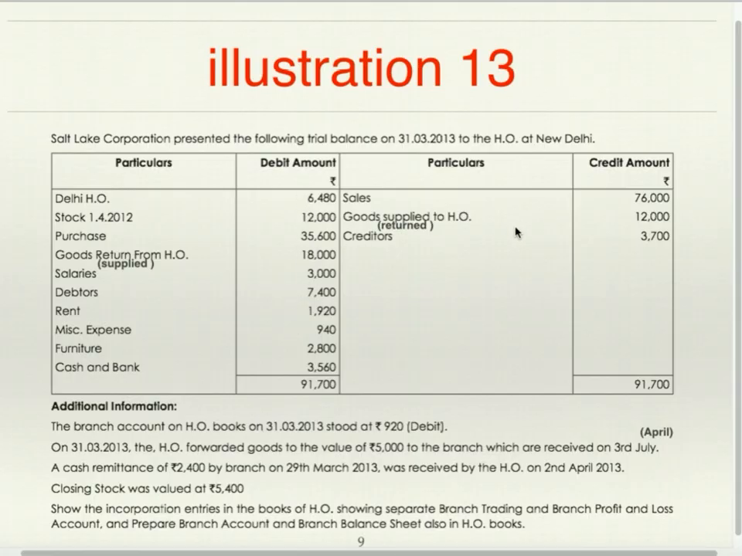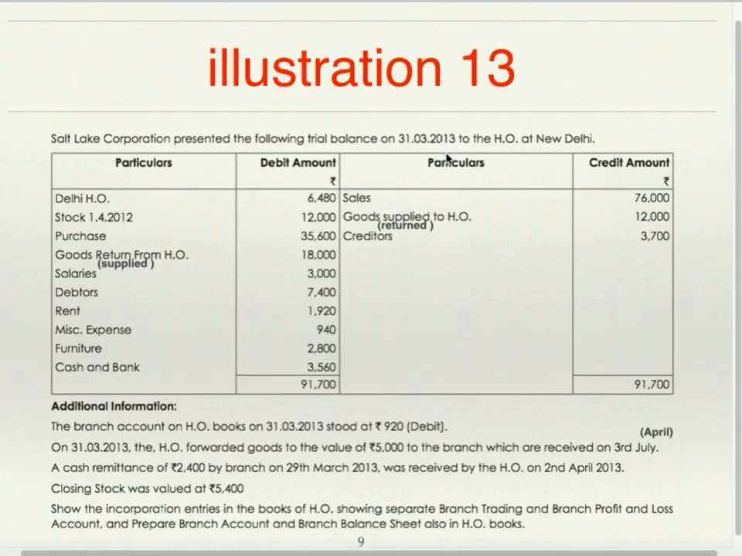Now we'll go to the credit side of the trial balance. Sales. Goods returned to head office. It is a printing mistake. It is not goods supplied to head office. Goods returned to head office and creditors. Additional information. The branch account in head office books as on 31st March 13 stood at 920 debit.